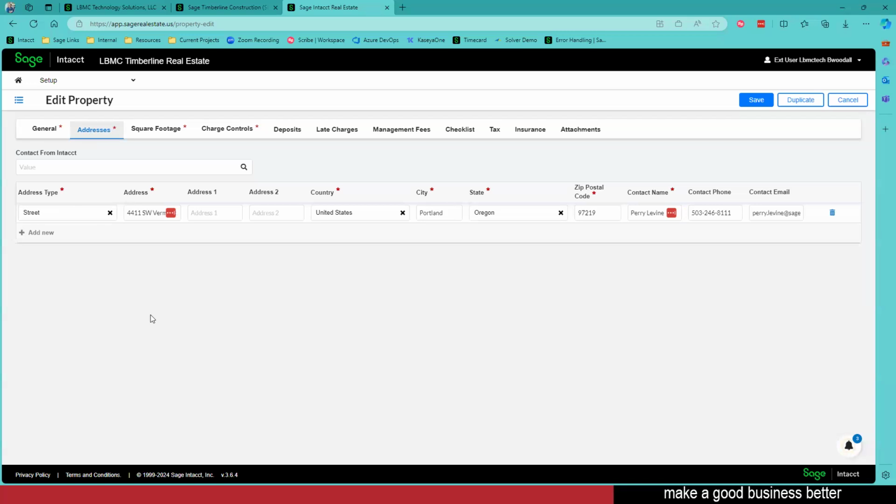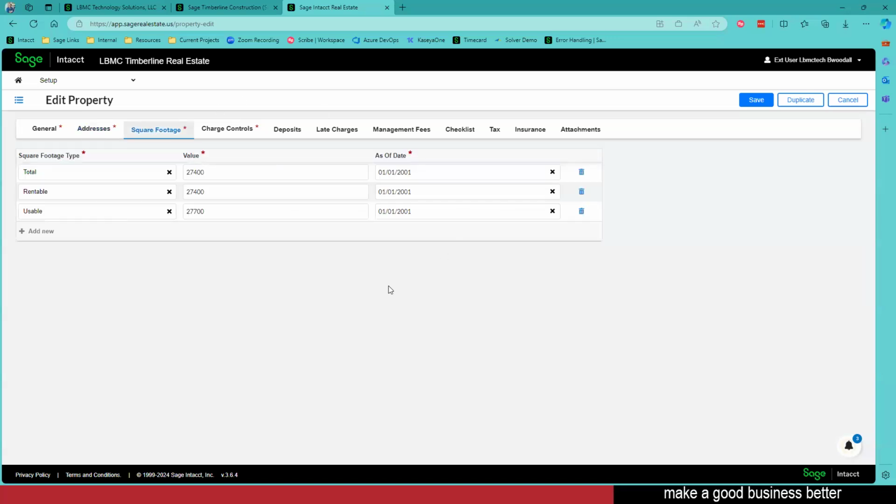This is not tenant contact information. That's going to be in a whole other area. But this is where we might have our property manager, maybe our maintenance, anything like that. A really great function here is that we can add a contact email and build in smart events to send out emails or notifications to the people on my property contact list.